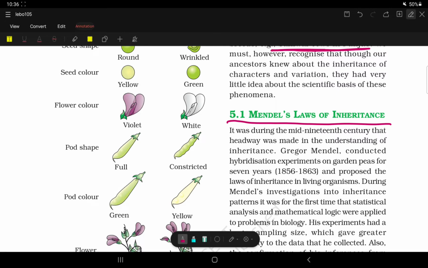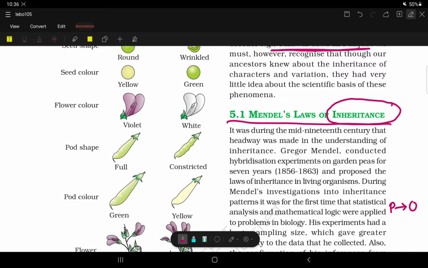So Mendel conducted some experiments to show us that characters are passed on through parents to their offspring. Now, what is inheritance? As I said, inheritance can be defined as the process of how a child receives genetic information from the parent.